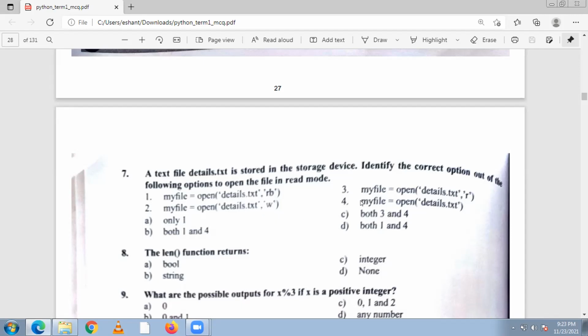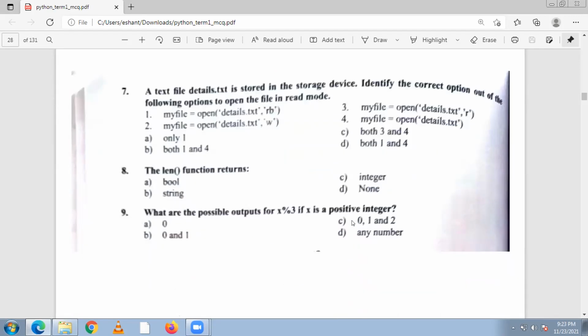Option three, my file open details.txt, read mode, it is right. And the fourth one, details.txt by default is read mode. So the answer is C, both 3 and 4.